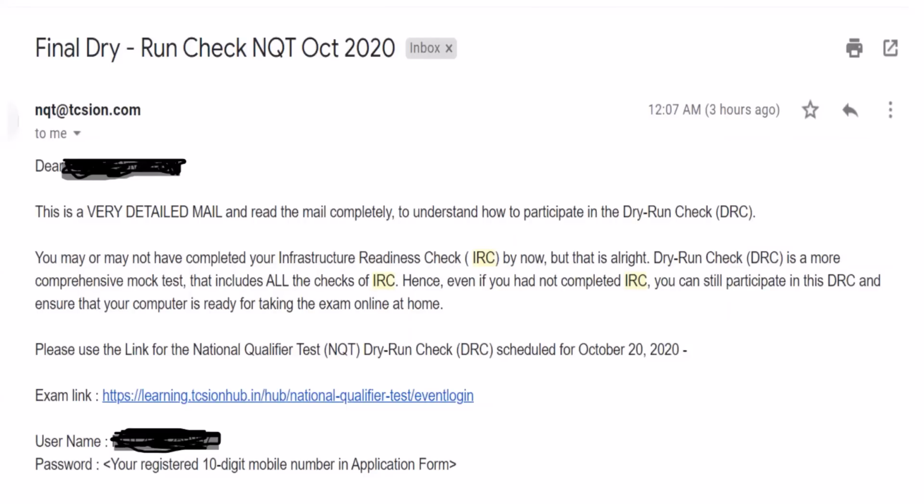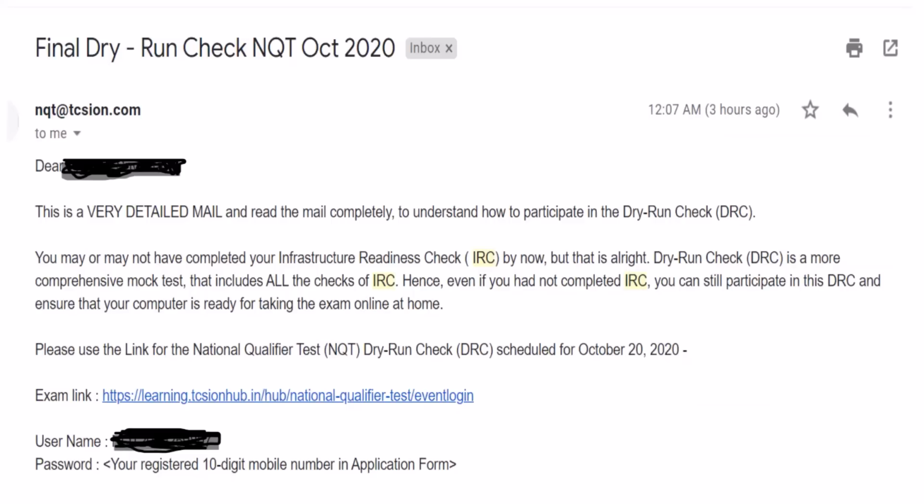So what should they do? They should do DRC. Then what will happen for IRC? They have not done that. It is written that you may or may not have completed your IRC, but that is all right, no problem. DRC is a more comprehensive mock test that includes all the checks of IRC. It means all the system compatibility tests which were done in IRC are also done in DRC. So there is no problem. Hence, even if you had not completed IRC, you can still participate in DRC and ensure that your computer is ready for taking the exam online at home. So I think now it's very clear.